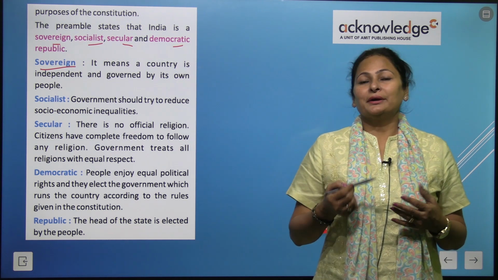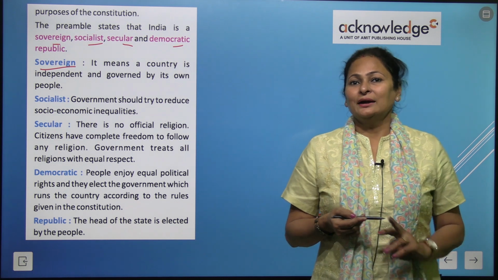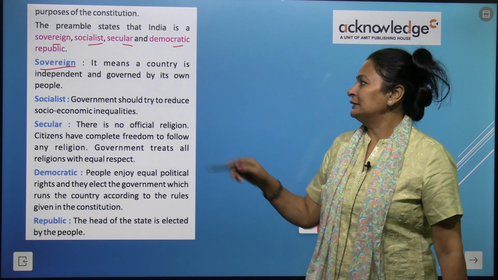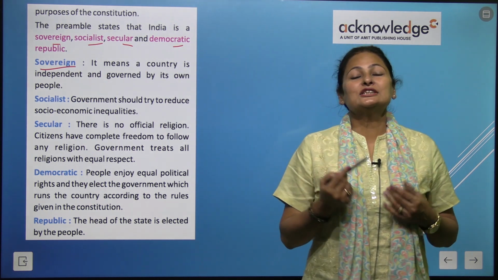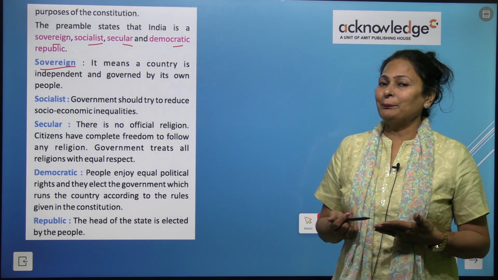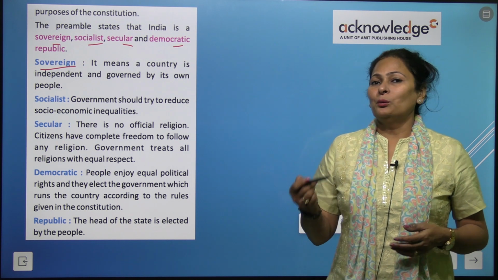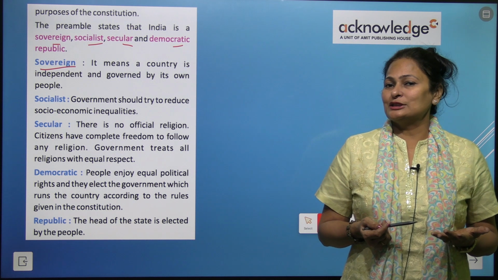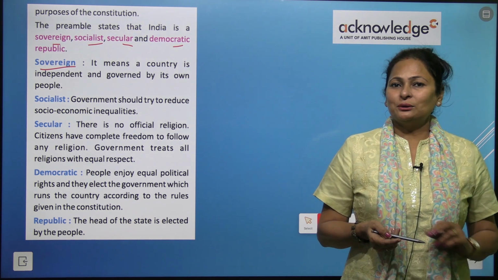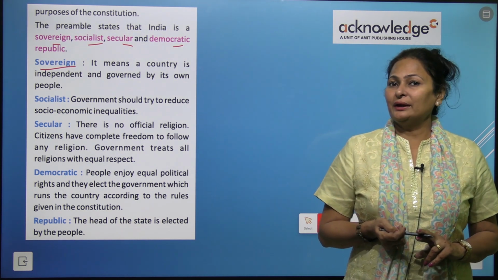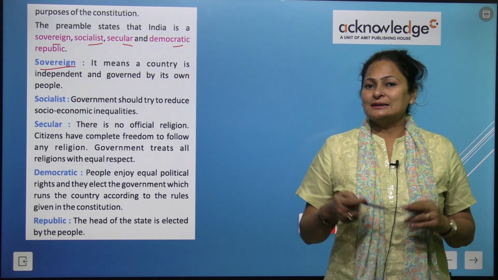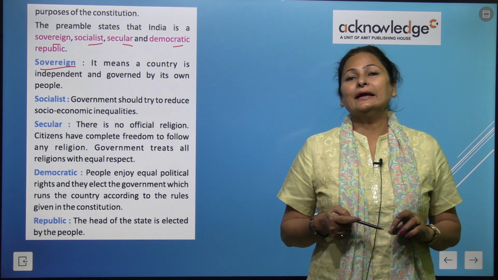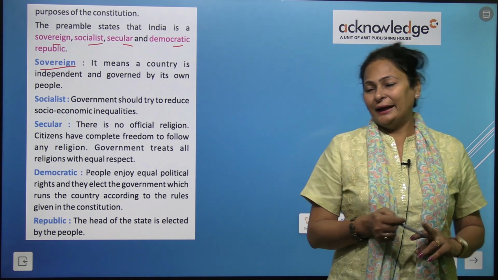Like earlier, the Britishers ruled us. So it means the country is independent and governed by its own people, meaning citizens of India. Have you understood, kids, what sovereign means? Sovereign means India is independent and only Indians can rule us, right?